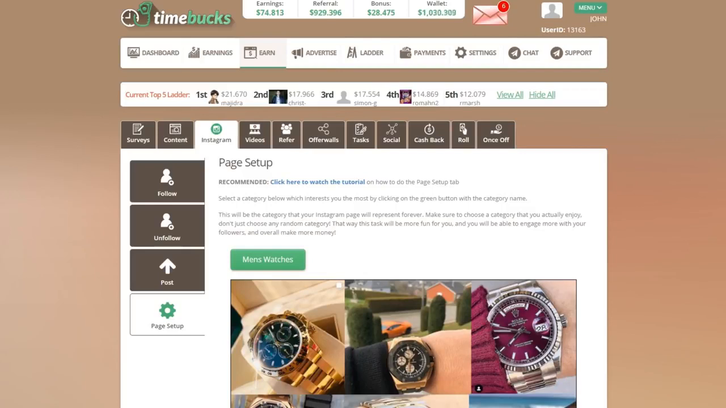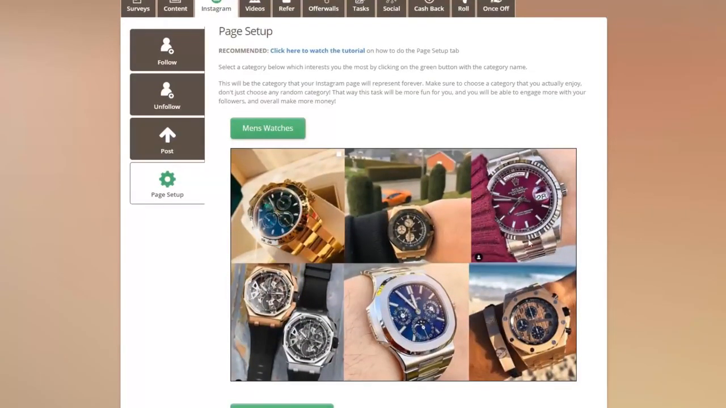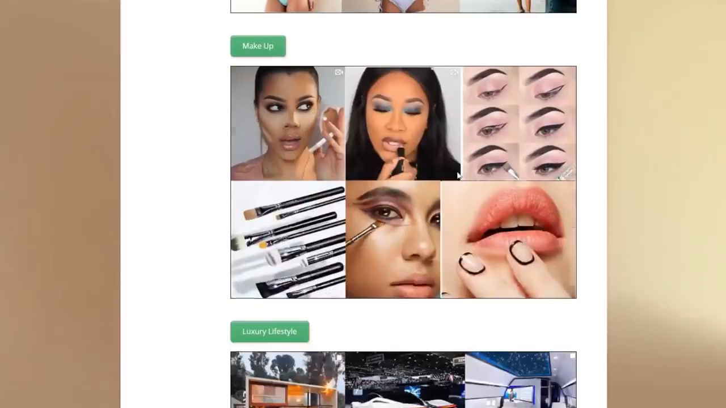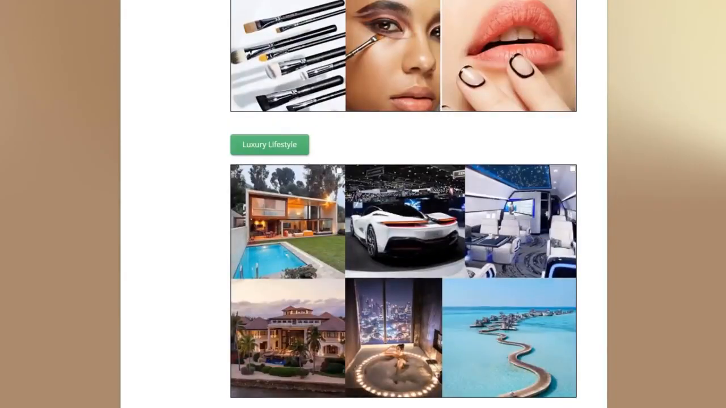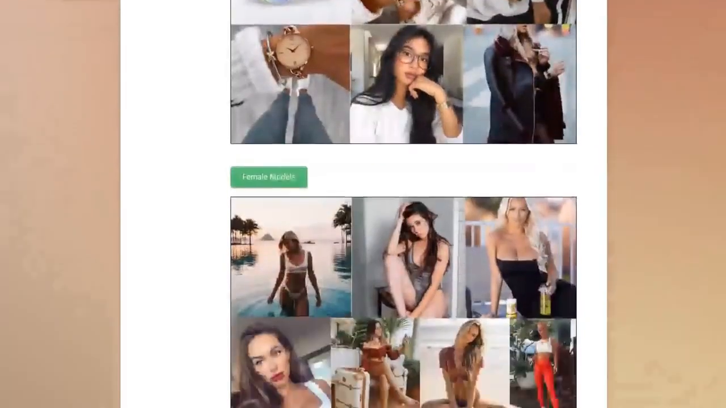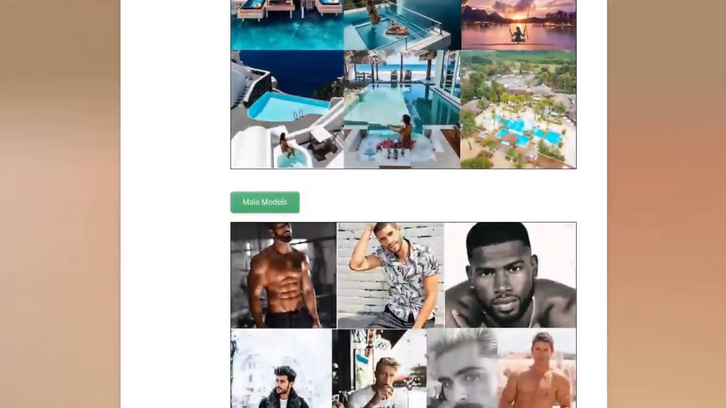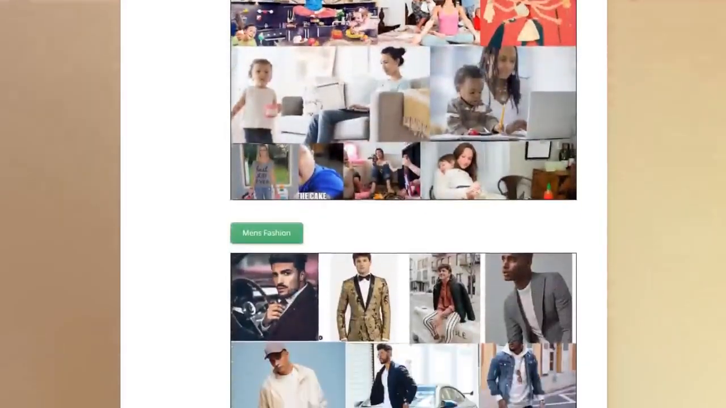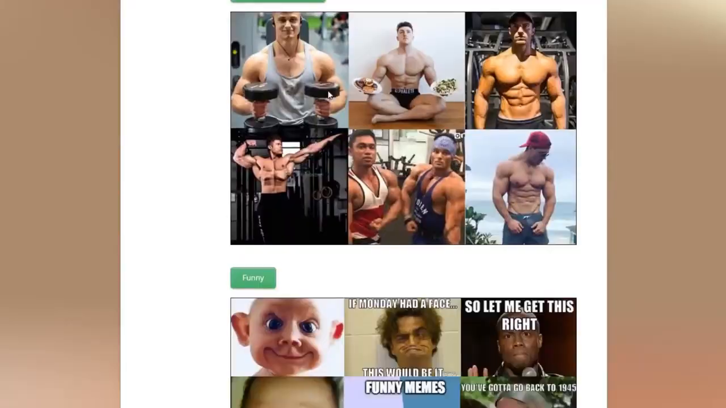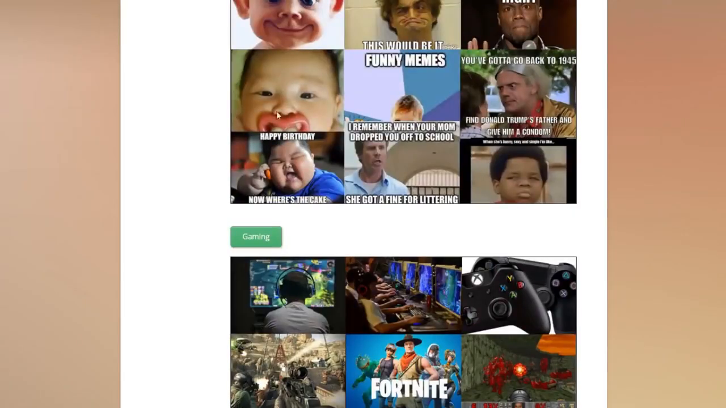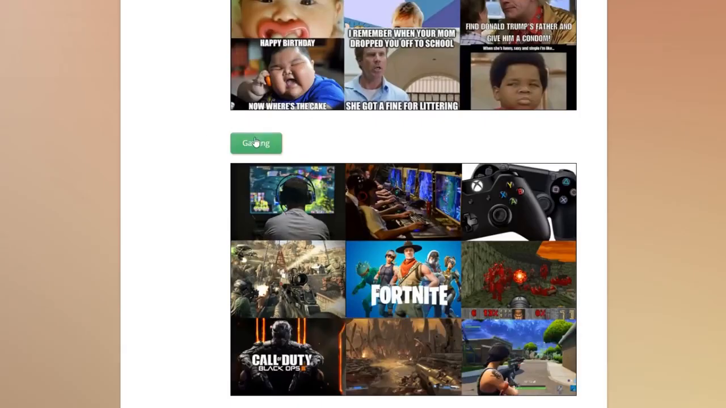So if you just scroll through here, you'll see that there's different categories. So we've got men's watches, female fitness models, makeup, luxury lifestyle, women's watches, female models, fitness, women's fashion, luxury travel, male models, stay-at-home mums, men's fashion, male fitness models, and funny. Oh, and gaming as well. So choose the category that you are going to relate to the most. So I'm going to go ahead and choose gaming.